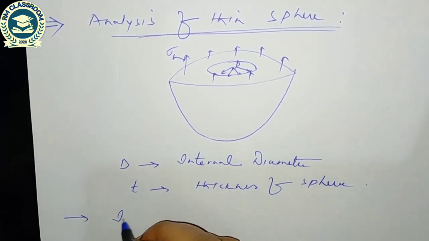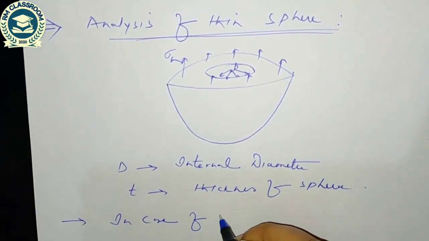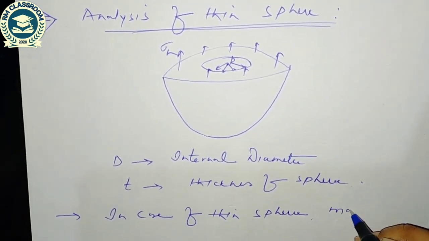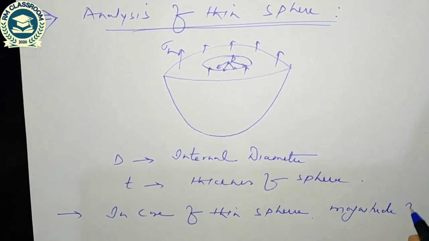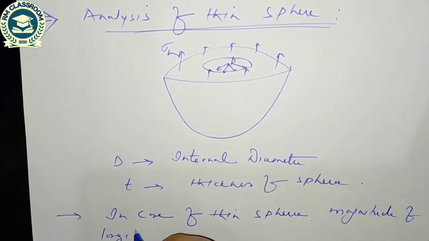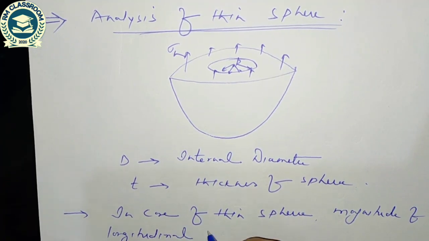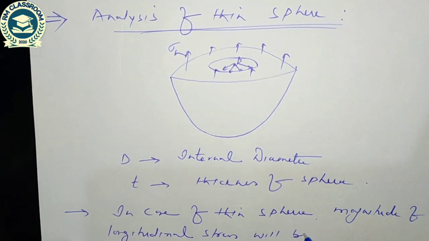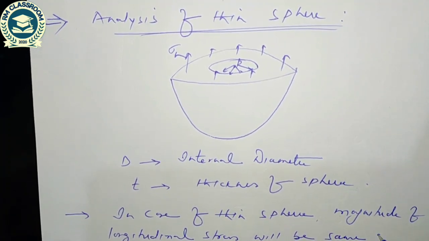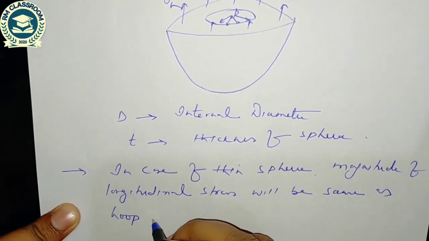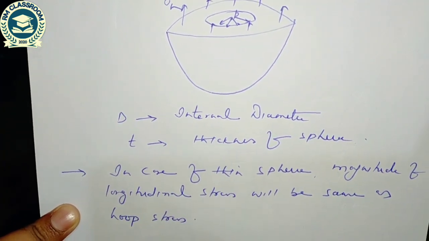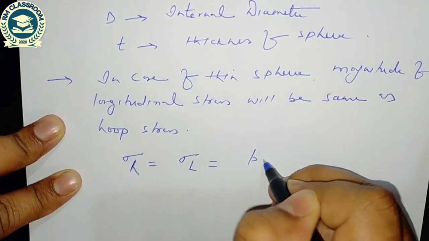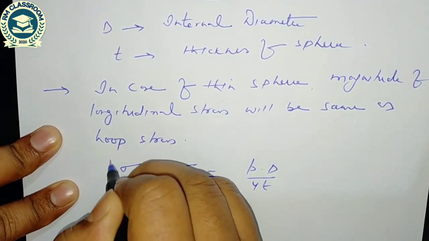So in case of thin sphere, the magnitude of longitudinal stress will be same as hoop stress, and the magnitude of hoop stress is equal to longitudinal stress is equal to PD by 4T.